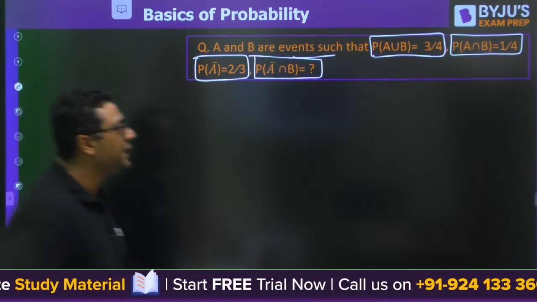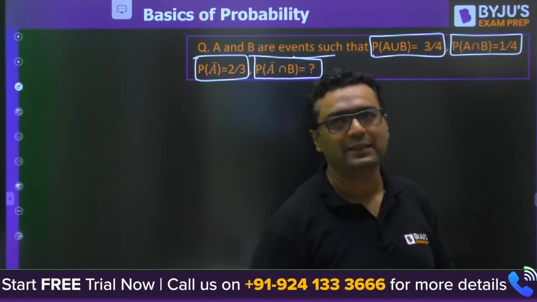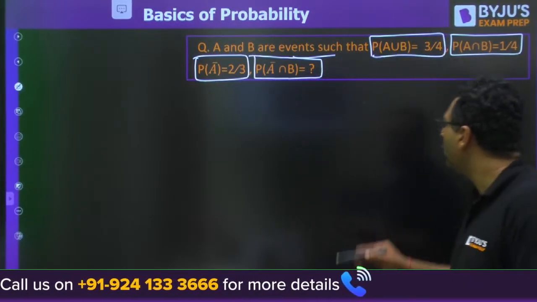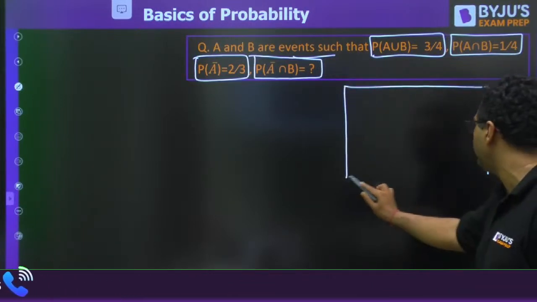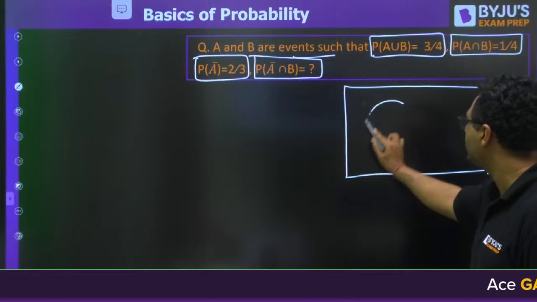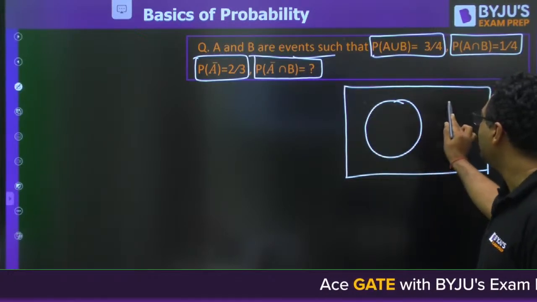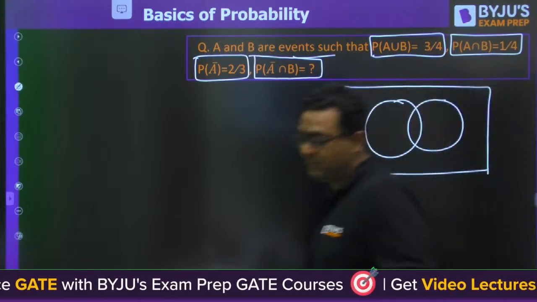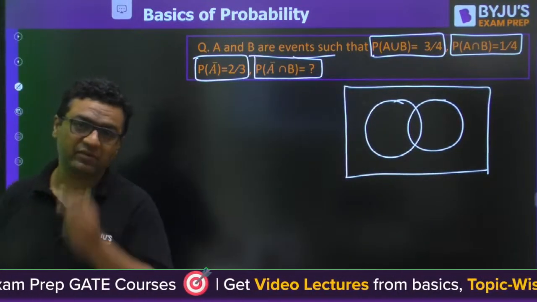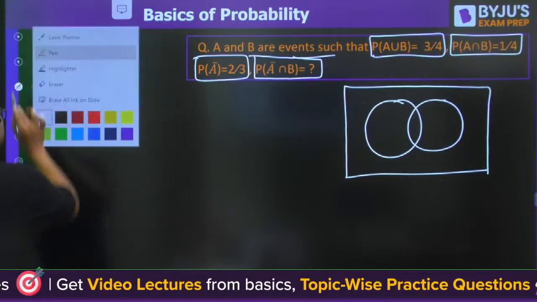He is asking you A not intersection B. So make a Venn diagram, and this time everybody must be able to solve it, because this is a question from today's discussion. Till now, whatever questions we were doing were from the previous class discussion, because at that time we were unable to do the questions.